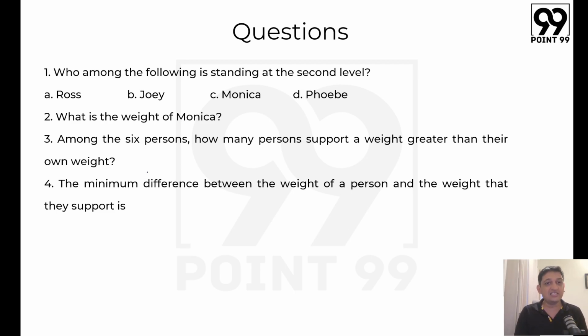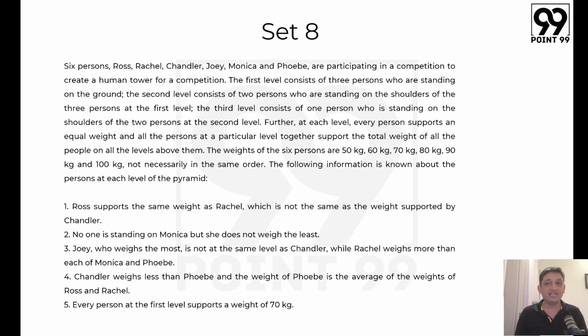Question 3, among the 6 persons, how many persons support a weight greater than their own weight? So again, this should be possible. We should be able to get this. The minimum difference between the weight of a person and the weight that they support is what? Again, because this is a theta question, we should know exactly what is the weight of each person and what is the weight that they are supporting. So we are going to get both the dimensions in our answer. The first dimension being the weight of a person and the second dimension being the position of that person. So let's try to see what we can get from here and let's try to see what the answer is.